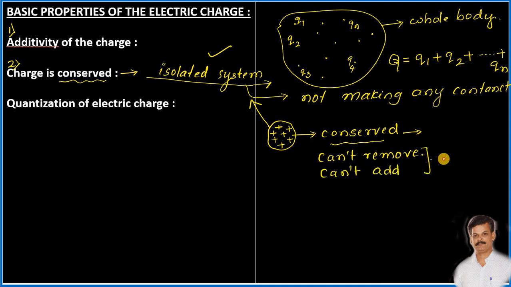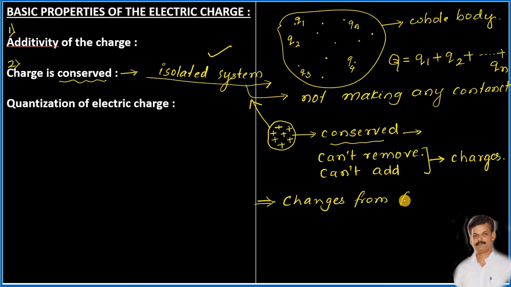So you cannot add or remove the charges. Remember. That kind of property will be present with the charges. That's why we give one simple sentence, that is, charges from an isolated system can neither be created nor be destroyed.